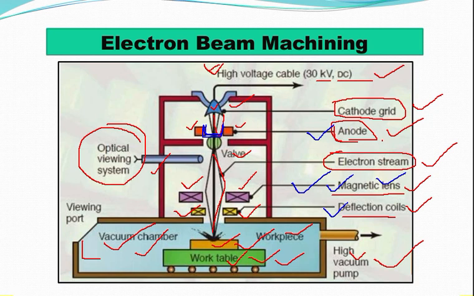Now, the diffusion pump is attached to the diffusion pump port of the electron beam gun, and the diffusion pump is essentially an oil heater. So here you can see there is a high vacuum pump. This high vacuum pump is none other than your diffusion pump.